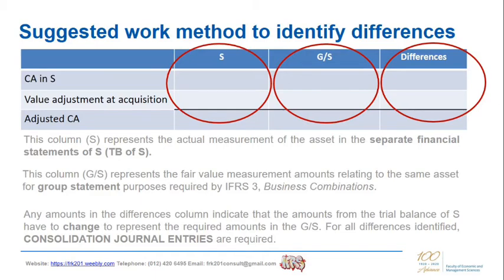In other words, the first column represents your starting point, the trial balance of ACE. The second column represents what the numbers should be in the group statements. To change your starting point to represent what is required in the group statement numbers, you will end up having to write consolidation journal entries for the differences.